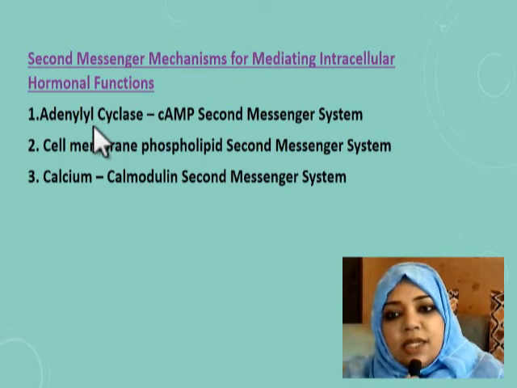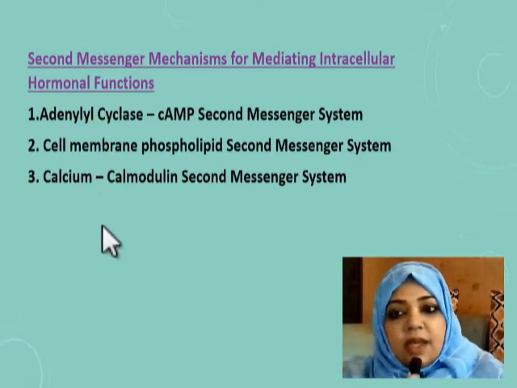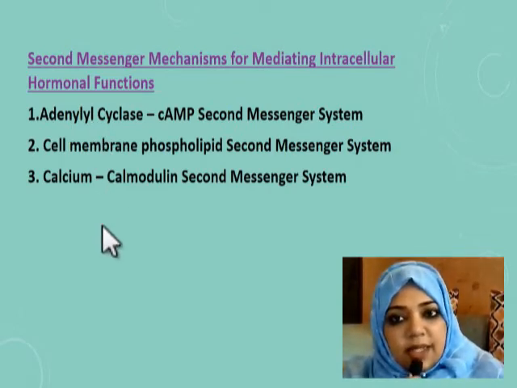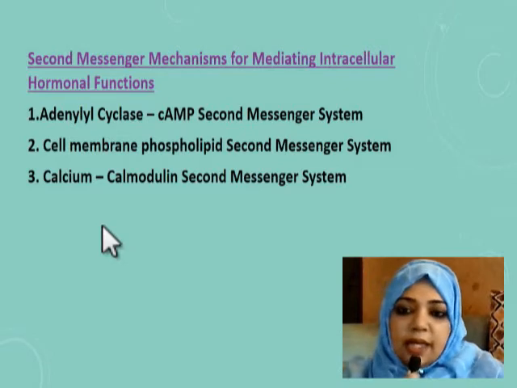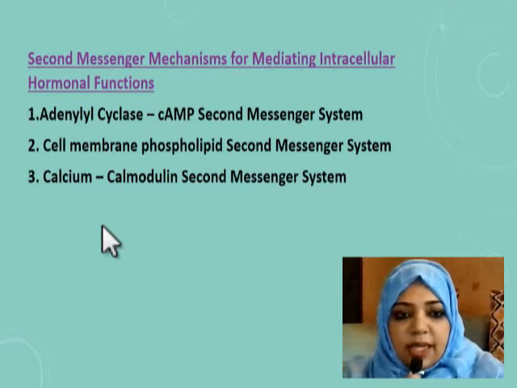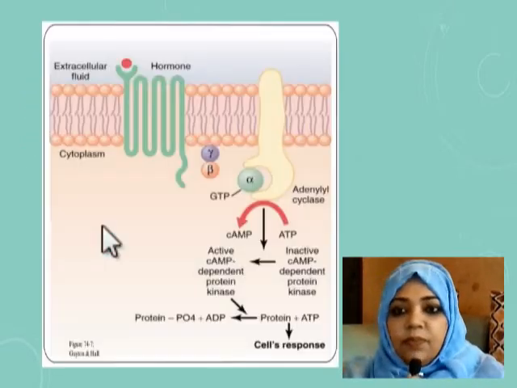There are 3 second messenger systems: the adenylyl cyclase cyclic AMP second messenger system, the cell membrane phospholipid second messenger system, and the calcium calmodulin second messenger system.